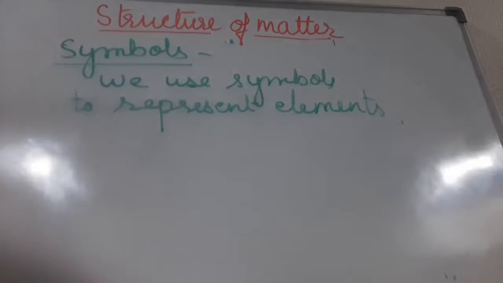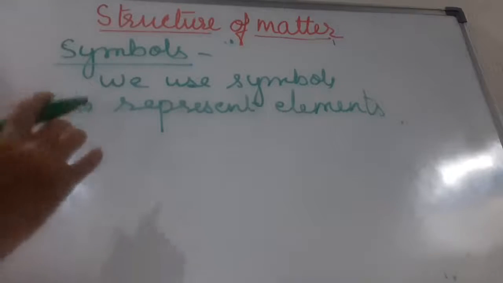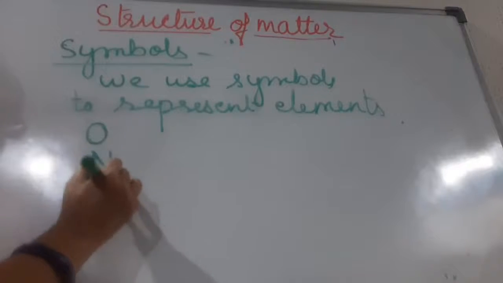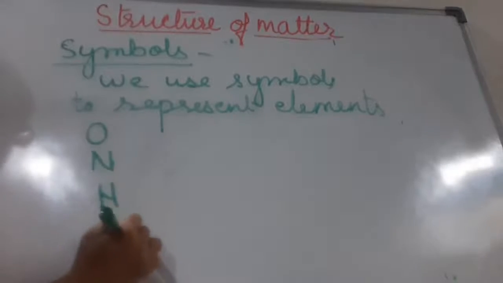Now children, the scientists have explained how we can name elements, as there are 118 elements and there are altogether 26 letters in the alphabets. But all the elements have symbols. Symbol is actually a short form. Some of the elements have a single letter like oxygen, nitrogen, hydrogen, carbon.